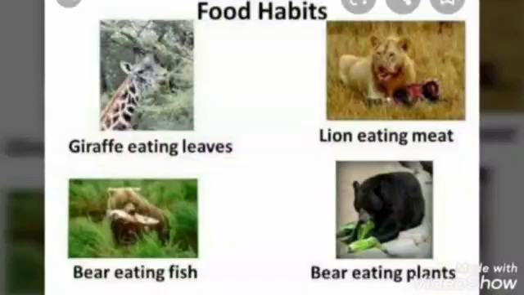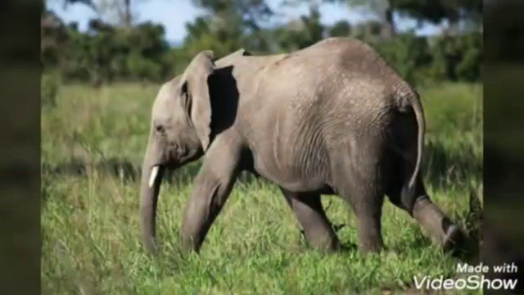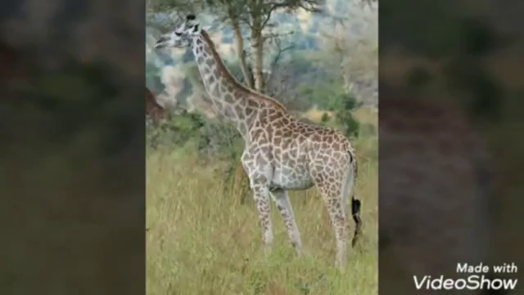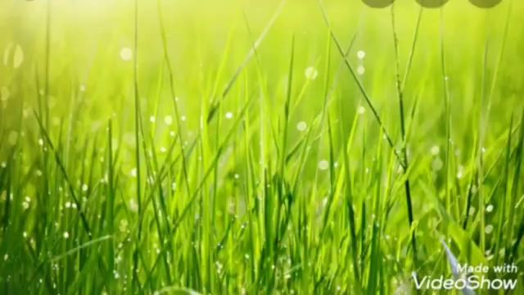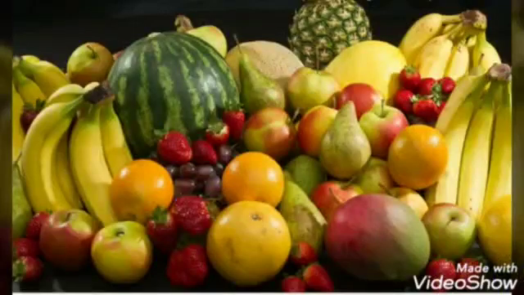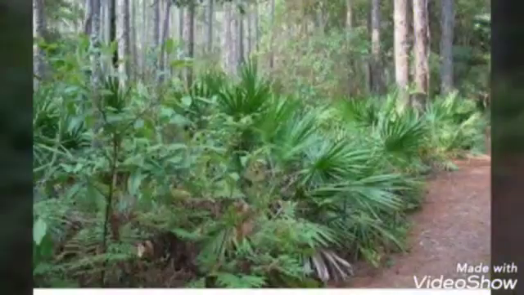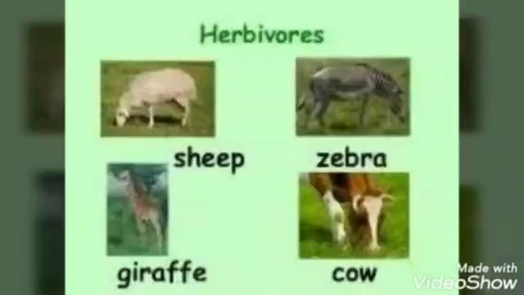Different animals eat different kind of food. Some animals such as elephants, giraffe, zebras, hippopotamus eat grass, fruits, leaves and plants. These animals are called plant-eating animals or herbivorous animal.